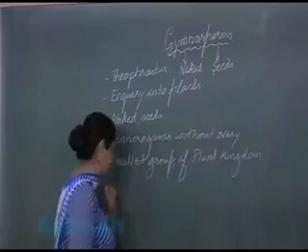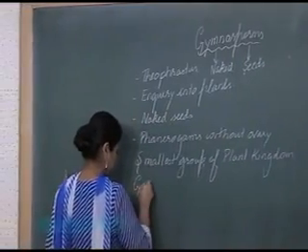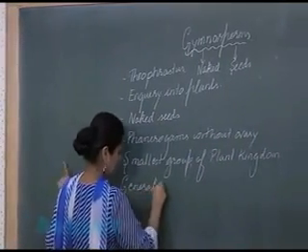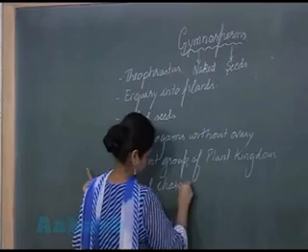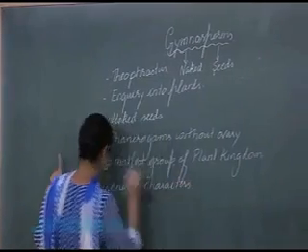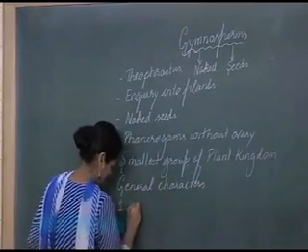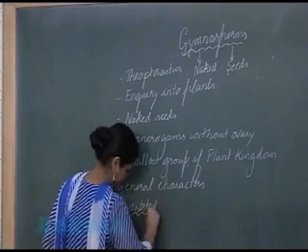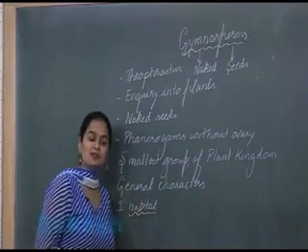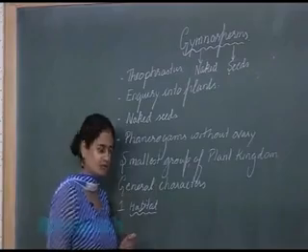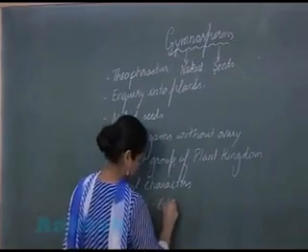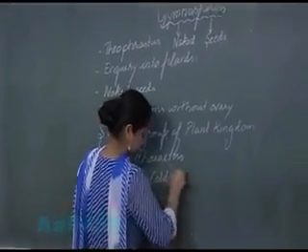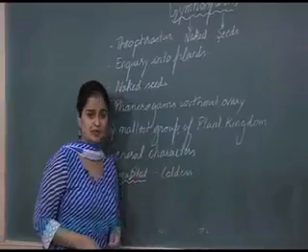So in the general characters, the first feature is habitat. Gymnosperms are generally present in the colder areas, in the temperate regions.